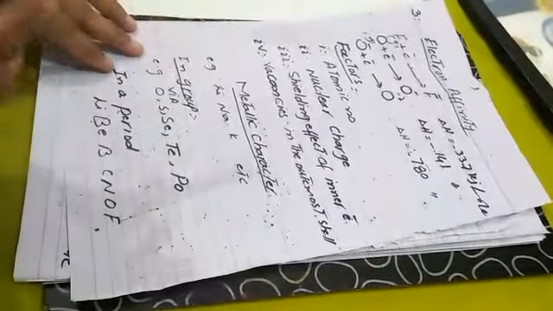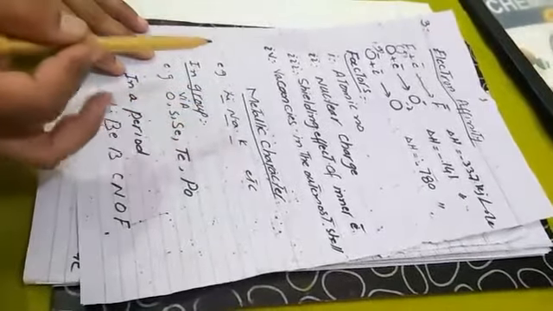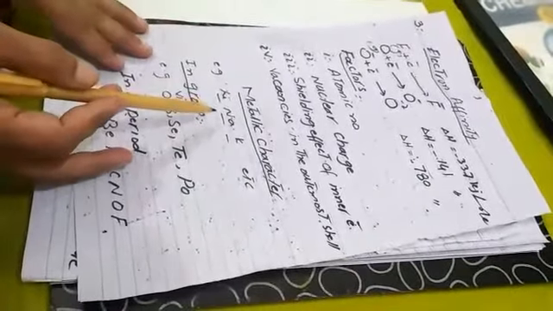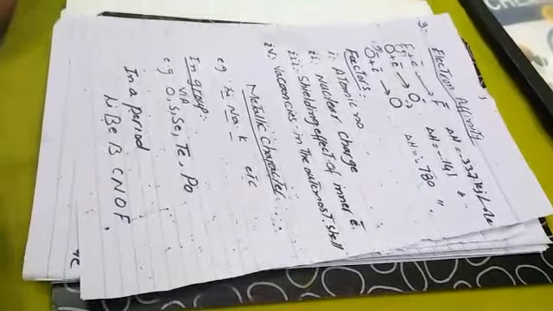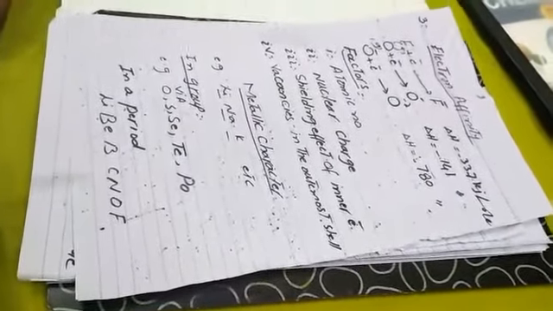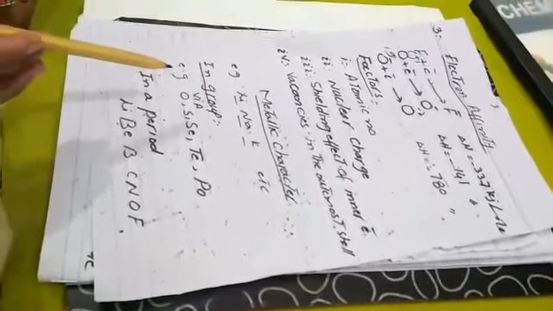Next topic is metallic character. The elements which have the tendency to lose electrons to form positive ions are called metals. Metallic character in groups and in periods. In a group, metallic character increases from top to bottom of the group. Non-metallic character decreases from top to bottom of the group. For example, in case of fifth A group, oxygen is a non-metal, and non-metallic character decreases and metallic character increases.